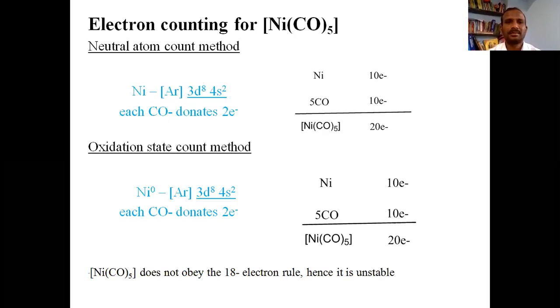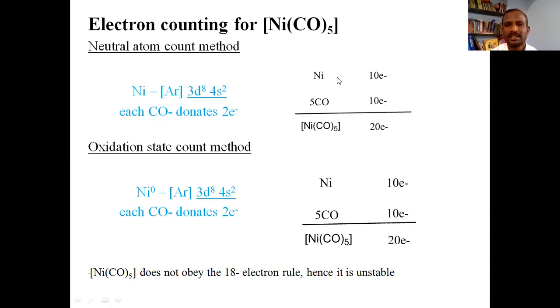Well, the next example that we need to take is nickel pentacarbonyl or pentacarbonyl nickel(0). Again, let us count the number of electrons by the neutral atom count method. For that, write the electronic configuration of nickel. The electronic configuration of nickel is argon 3d8 4s2 and the total count from nickel is 10.